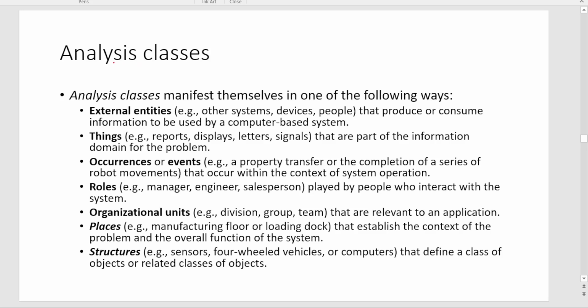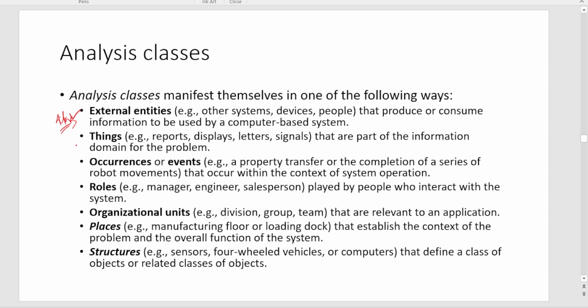The class can be an external entity that produces or consumes information to be used by a computer system, like an actor. An actor is generally the external entity. So a class can be an actor, like homeowner, and sensors can be a class.